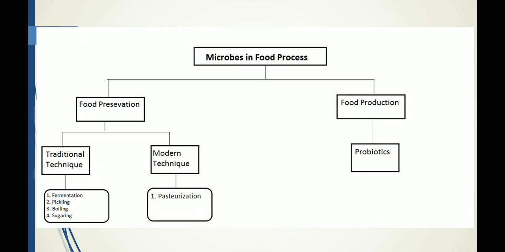In the modern technique, you need sophisticated machinery to preserve your food item, and one such technique is pasteurization. The next one is food production. In food production, we'll be seeing the role of microbes as probiotics. So let us see one by one.